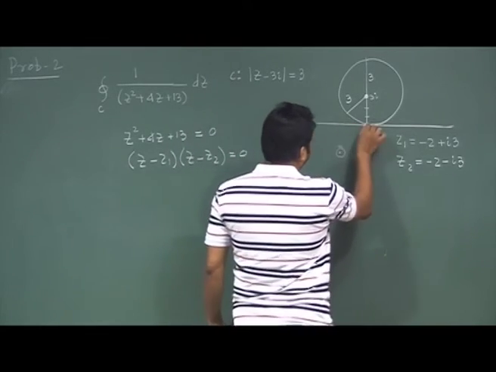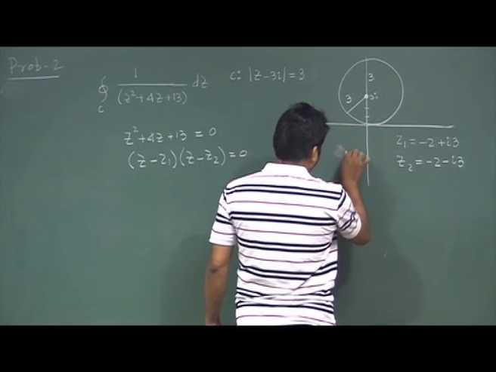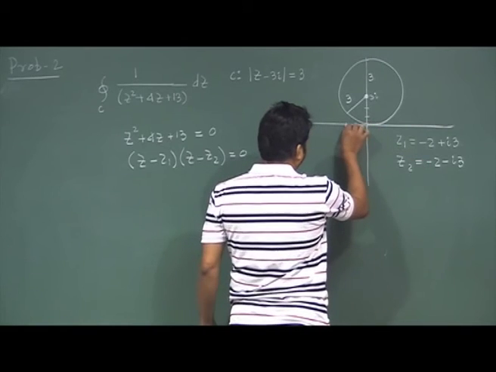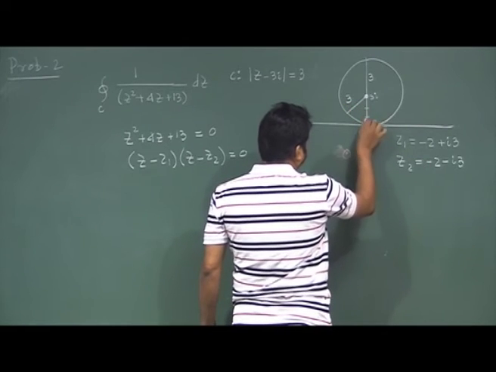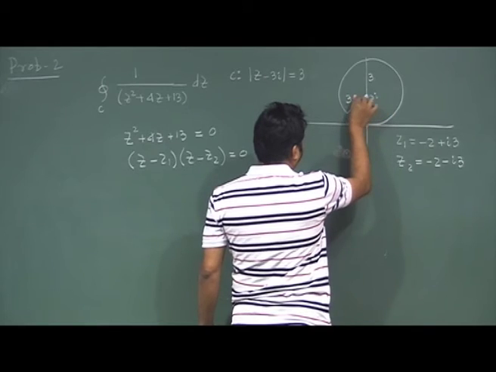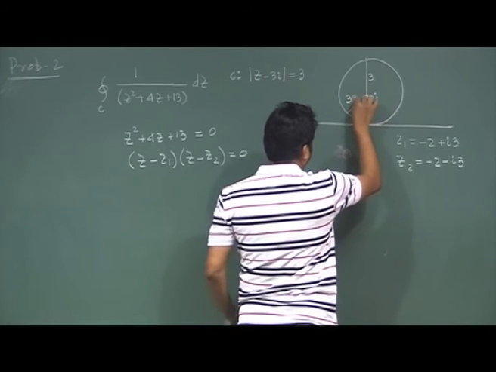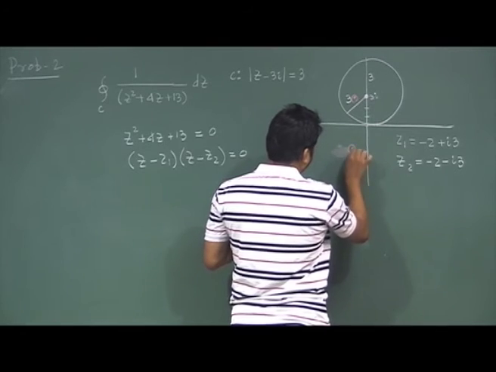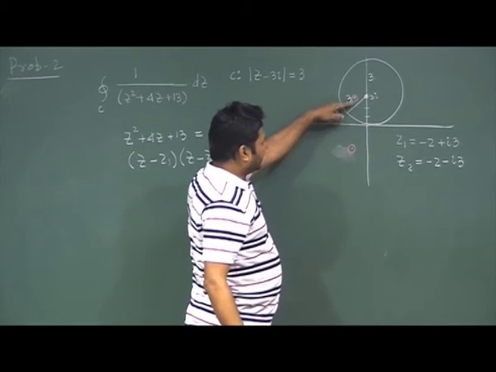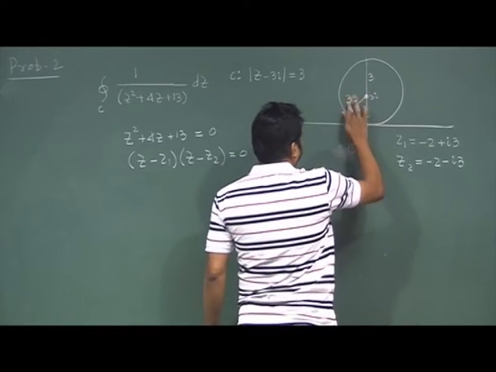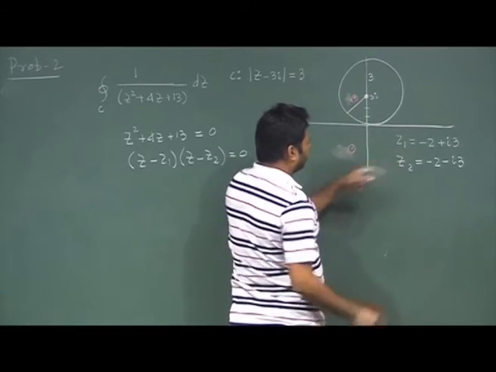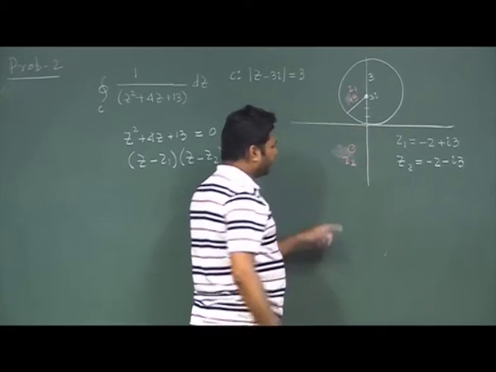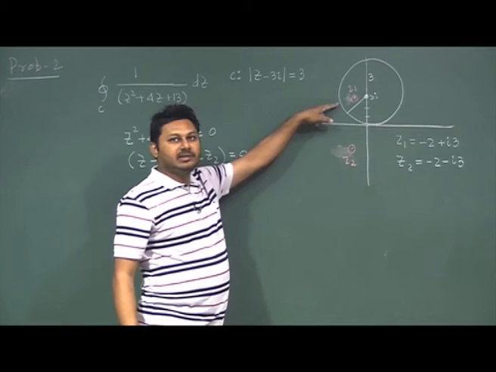The other point is minus 2 plus 3i, somewhere here. These are mirror points of each other. So this is my z1 point and this is my z2 point. Again I find that z2 is outside and z1 is inside.